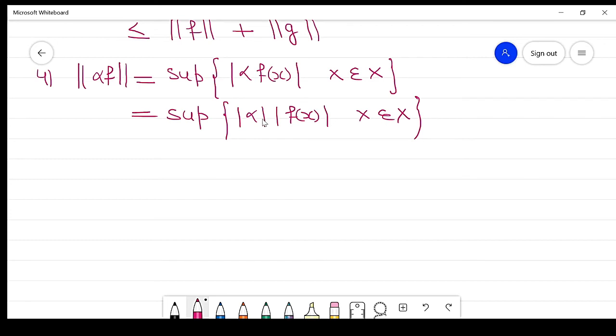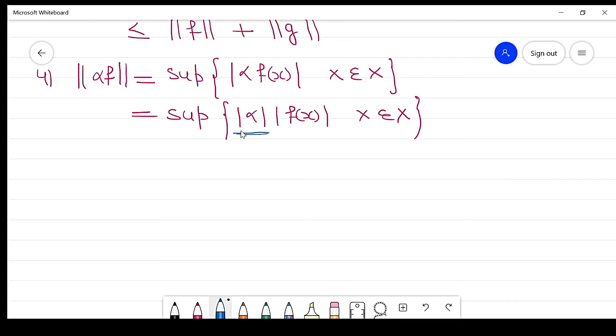Now what is the absolute value of alpha? This is a positive number. So if we take the positive number outside, then the supremum will never change. Supremum will be supremum, infimum will be infimum.